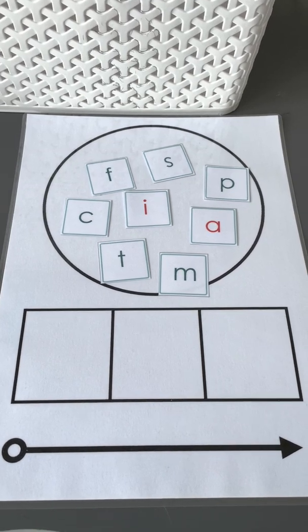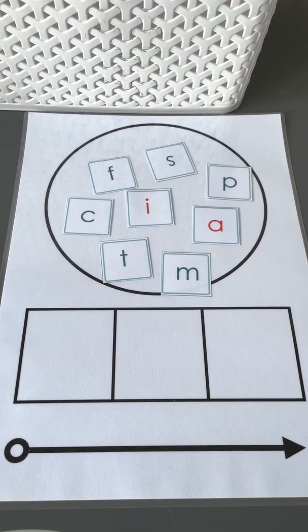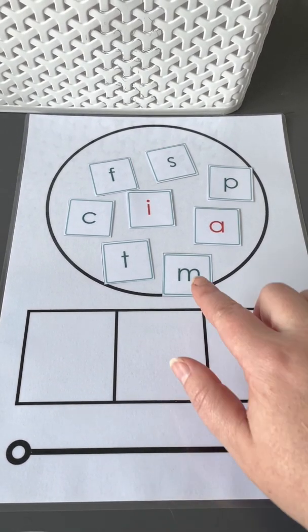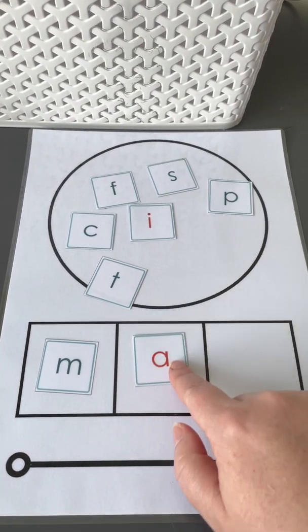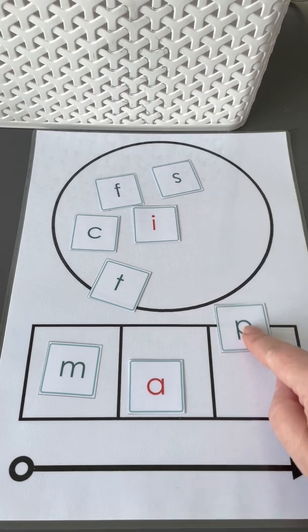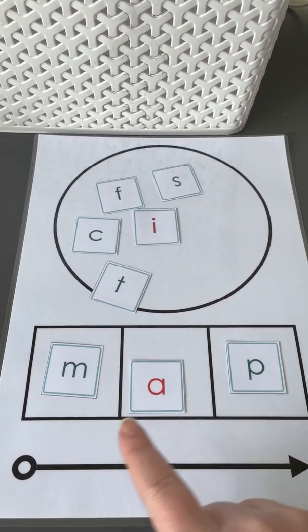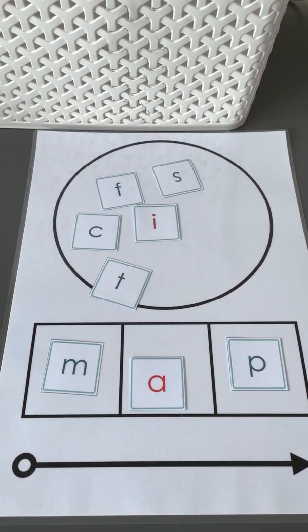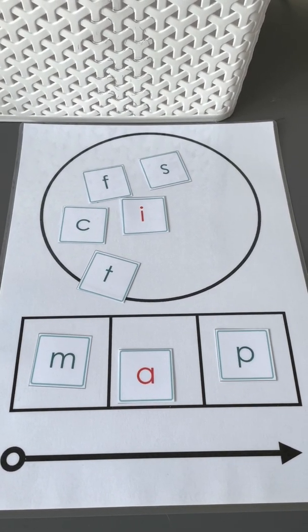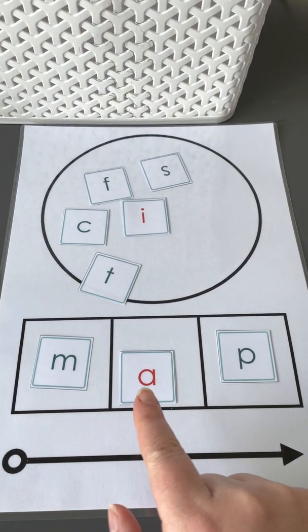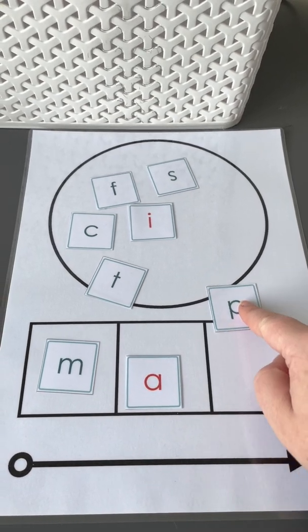M-A-p. Which letters do we need for those sounds? M, A, p. We need to change something so that map becomes mat. At. Oh, that one needs to change.